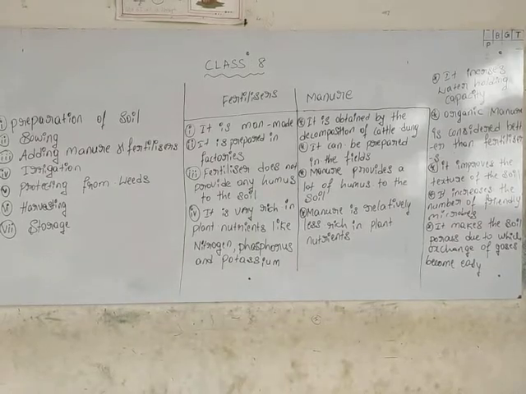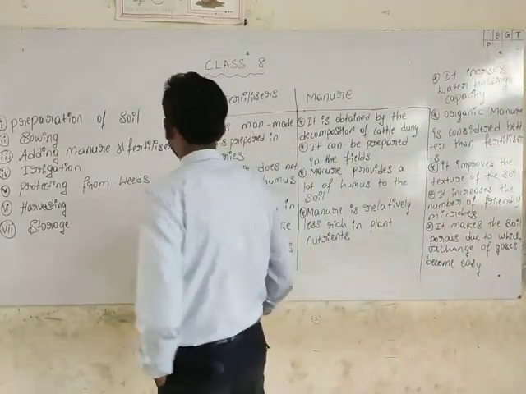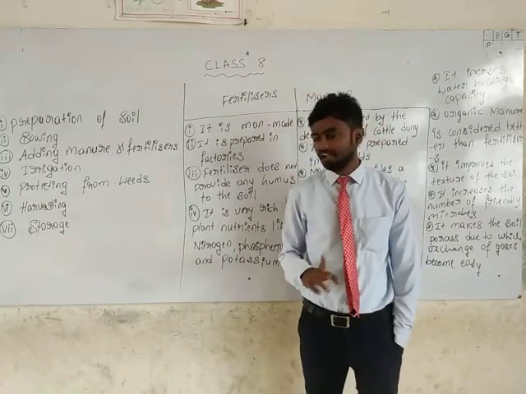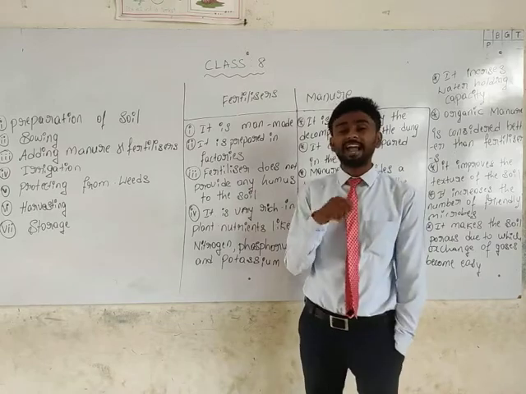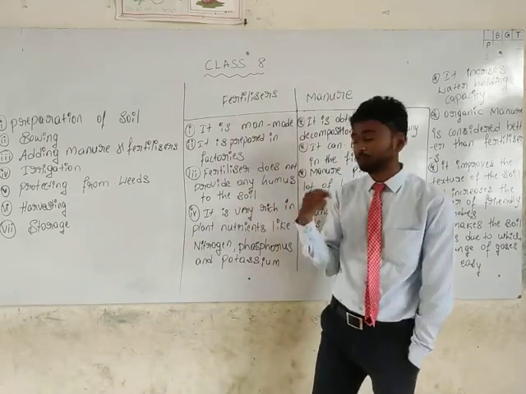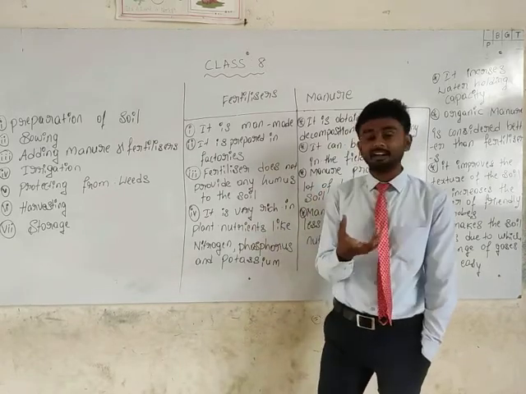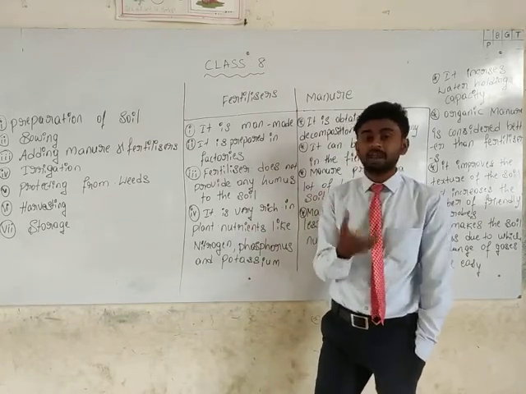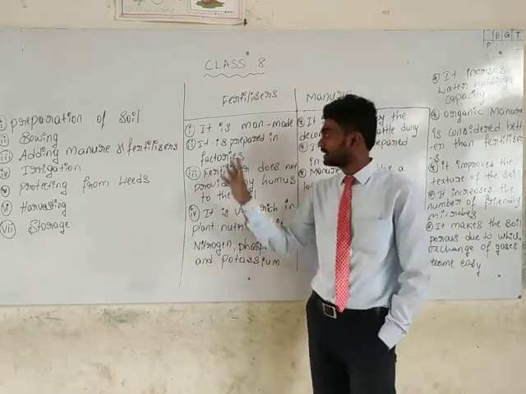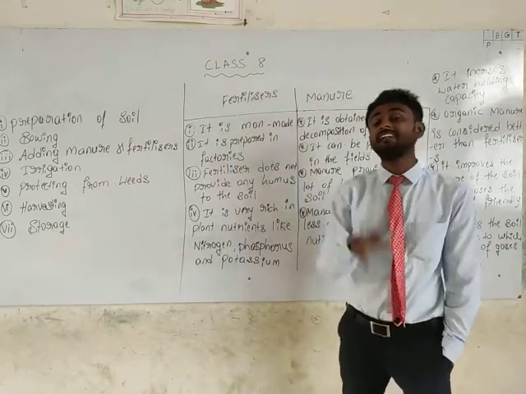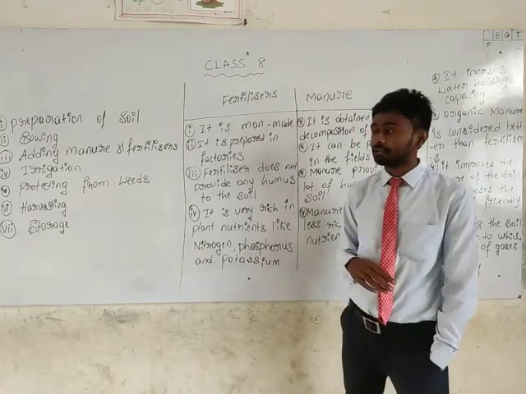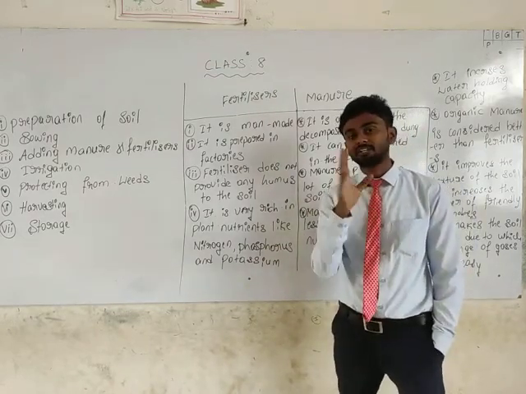Fertilizers are man-made, contain a lot of chemicals, are prepared in the factories, and do not provide any humus to the soil. They are very rich in plant nutrients like phosphorus, nitrogen, and potassium. The fertilizers are mainly made with the help of chemicals.